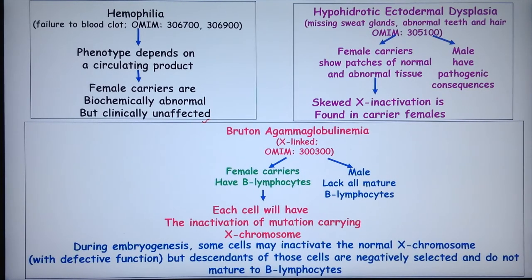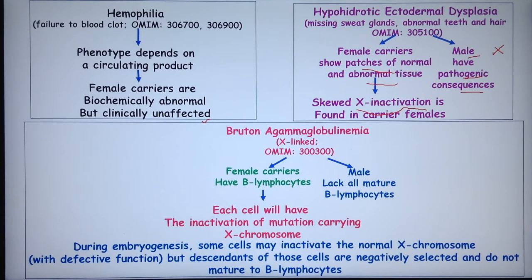Now, hypohidrotic ectodermal dysplasia also resides on the X chromosome. Here males will have pathogenic consequences if they inherit a defective copy of the X chromosome. But female carriers show patches of abnormal and normal tissue, showing that in different regions of the body there is skewing in X inactivation. So in some parts the defective X is inactivated, leading to the normal phenotype. In some regions the normal X is inactivated, leading to a defective phenotype, or the patchy appearance of normal and abnormal tissue.